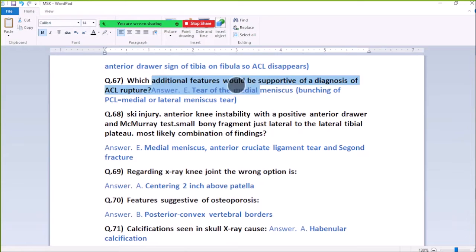67. Which associated feature would support the diagnosis of ACL rupture? Tear of the medial meniscus, buckling of the PCL, or medial and lateral meniscus tear? The associated feature supportive of ACL rupture is tearing of the medial meniscus.